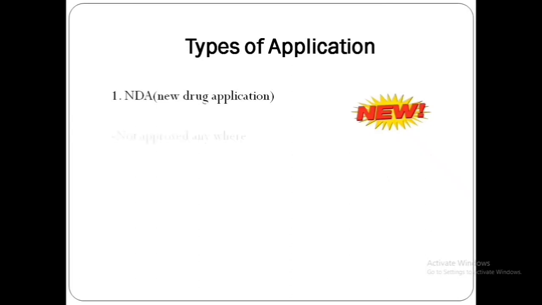First and foremost, please try to know the type of application of your product. There are two types of applications, namely NDA and GDA. NDA stands for new drug application and GDA stands for generic drug application. So let's see what they are. Number 1, your product would be considered as a new drug application if it is not registered or authorized by any country. For example, this includes a drug which has not been approved in any country, including the country of origin.